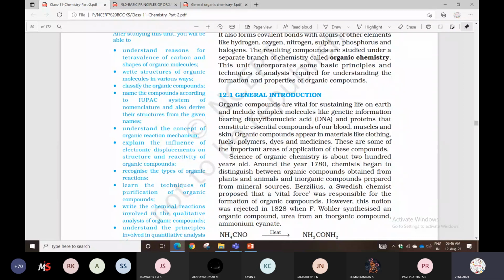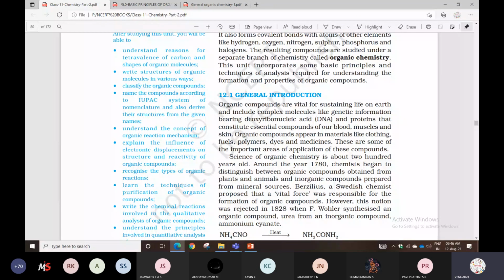Organic compounds are vital in our daily life. DNA, for example, is a complex molecule that carries genetic information.